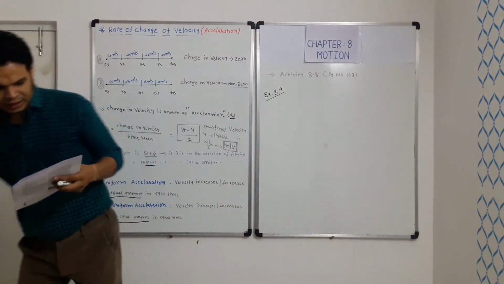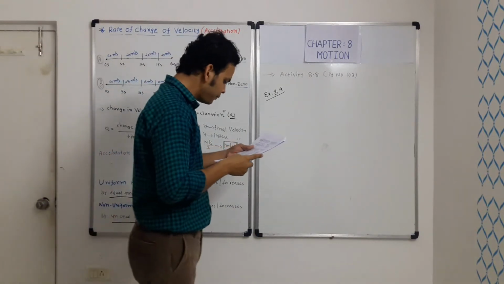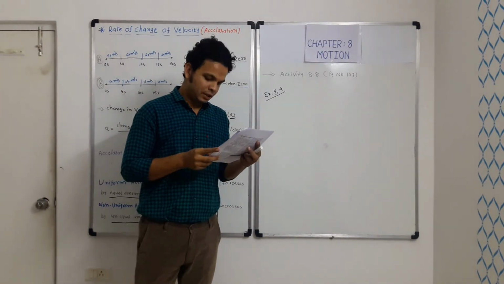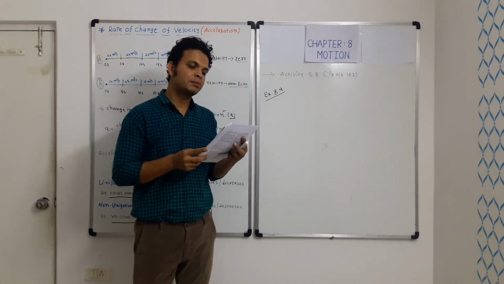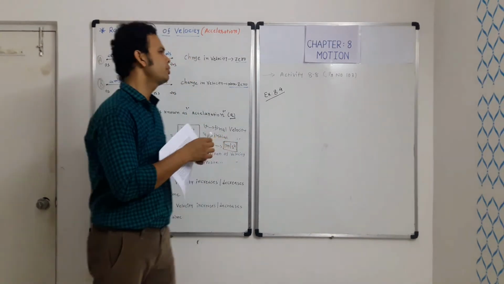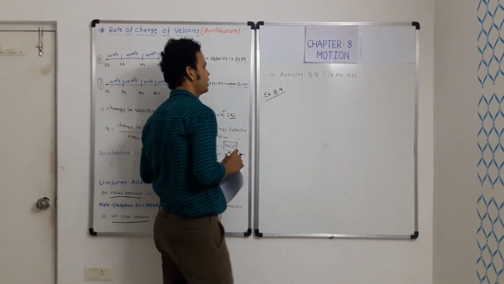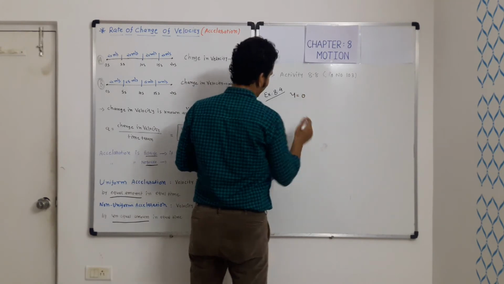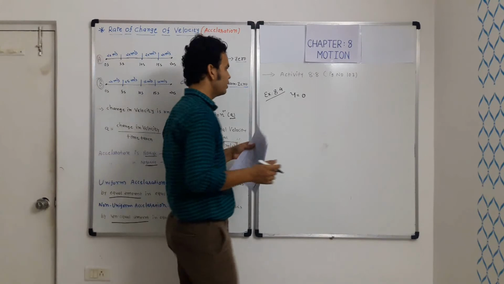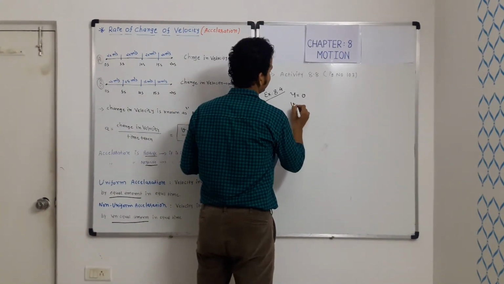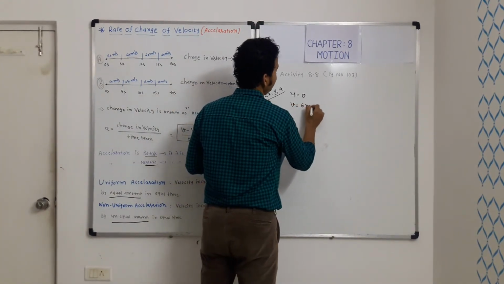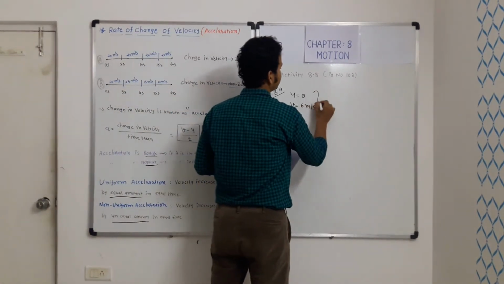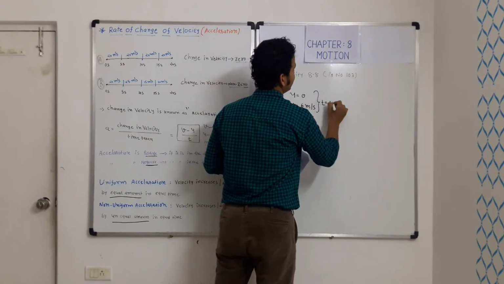So what is there in example 8.4? Starting from a stationary position, Rahul pedals his bicycle to attain a velocity of 6 meter per second in 30 seconds. So Rahul was initially stationary. So the initial velocity of Rahul, let's say, is u equal to 0, and he attains a velocity of 6 meter per second. So the final velocity v is 6 meter per second. And in how much time? He attained it in 30 seconds. So t is equal to 30 seconds.